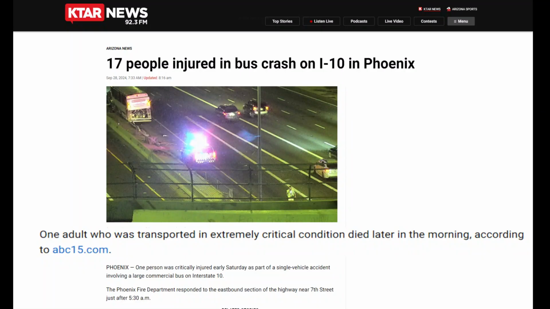17 people injured in bus crash on I-10 in Phoenix. One person was critically injured early Saturday as part of a single vehicle accident involving a large commercial bus on Interstate 10. The Phoenix Fire Department responded to the eastbound section of the highway near 7th Street just after 5:30 a.m. One adult who was transported in extremely critical condition died later in the morning, according to ABC15.com.